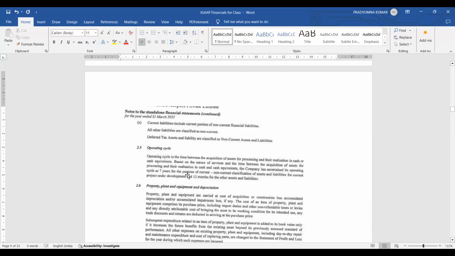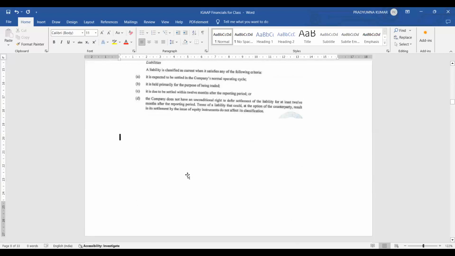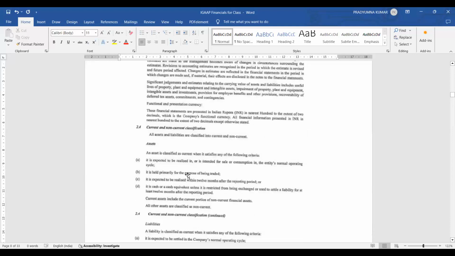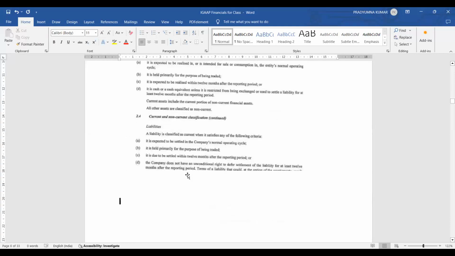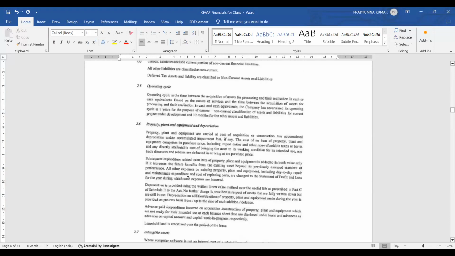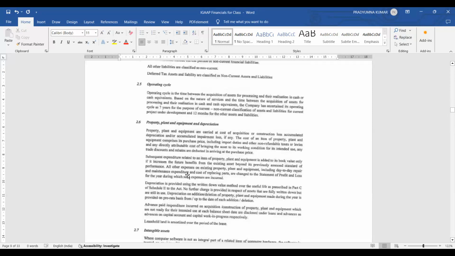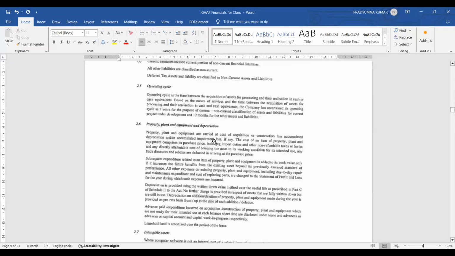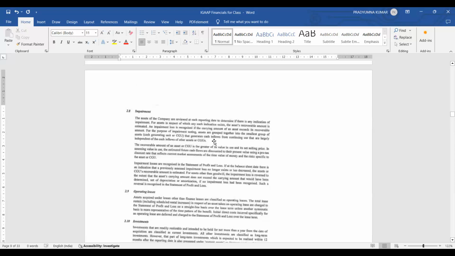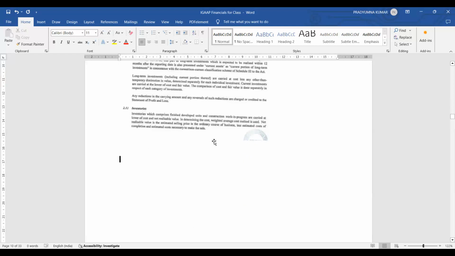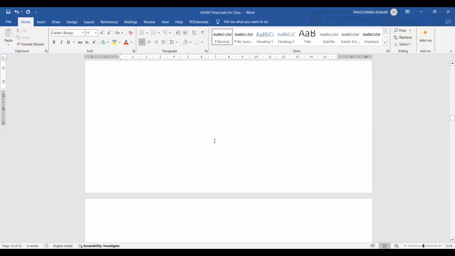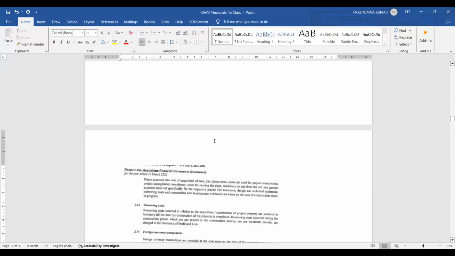Okay. Next, again coming back to accounting policies. See, these accounting policies, again I am telling you, they have started with note number 2, and each and every standard, every point, every procedure they follow with respect to PPE, that is property, plant and equipment, depreciation, intangible assets, impairment, operating leases. See, operating leases we have also discussed. Then investments, inventories, borrowing cost.